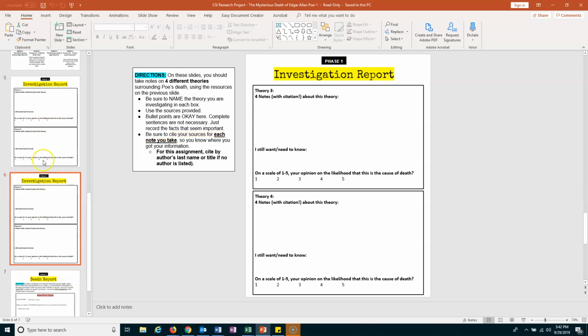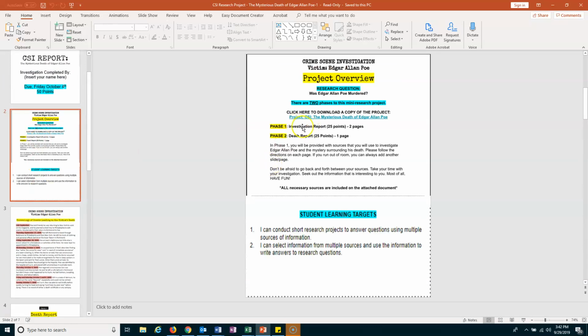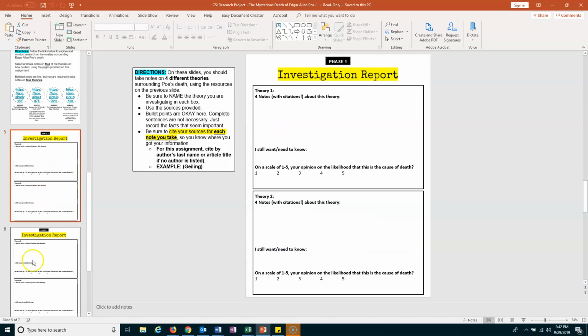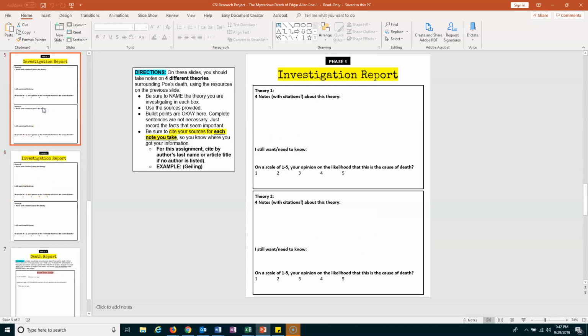So this is the 2 pages at the beginning where it tells you this is the investigation report. That's the 2 pages that it's referring to right there. So those are worth 25. These 2 little pages of you investigating, asking questions, doing all of that is worth 25 points, right?